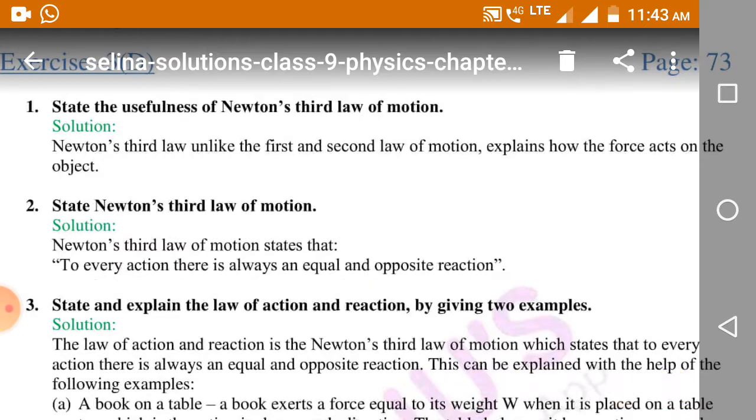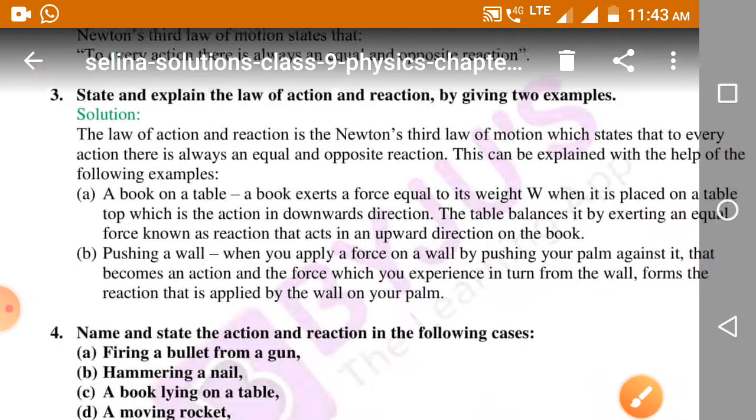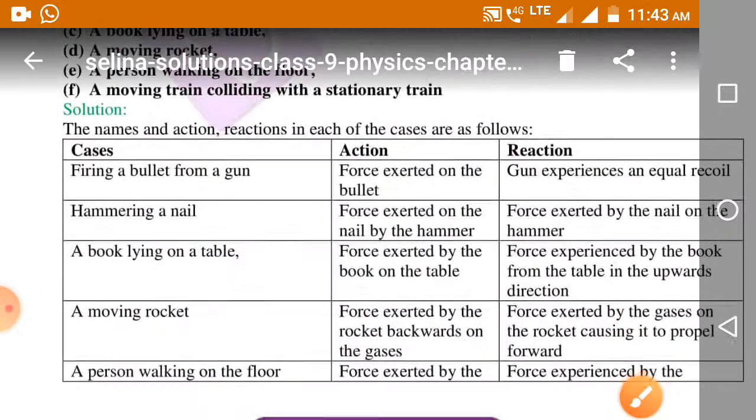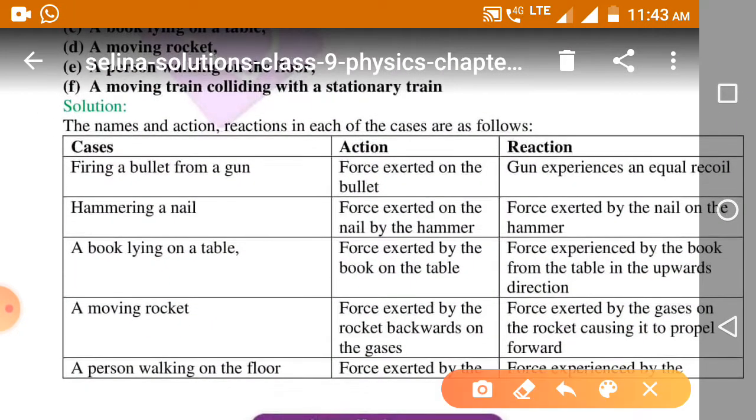Some examples. The first example: hammering a nail. Suppose instead of a nail, we take hammering on the tire of a truck. Just think, whenever you hammer on the tire of a truck, what happens? The hammer will return back with the same force.